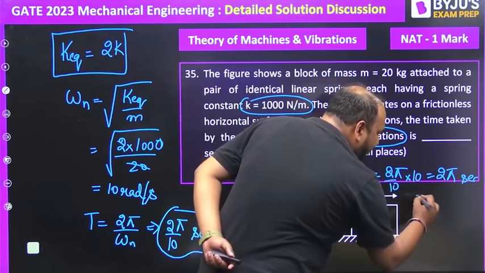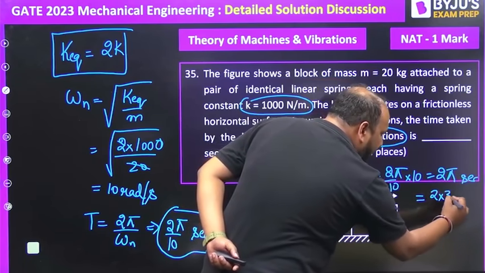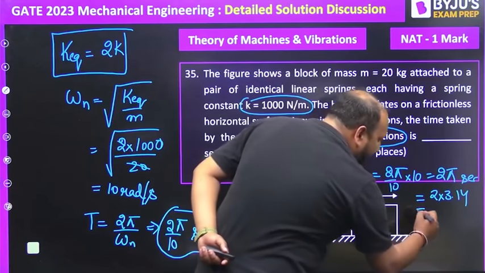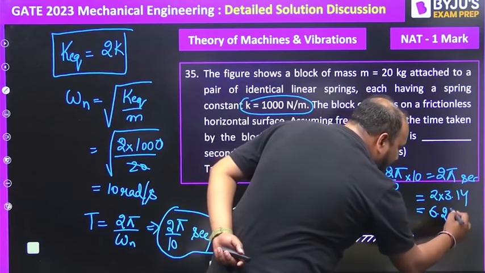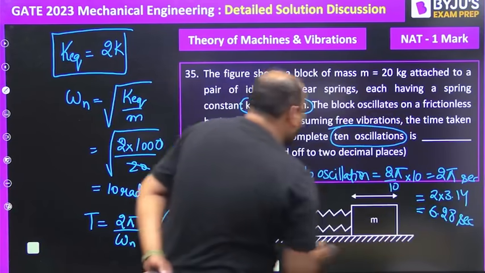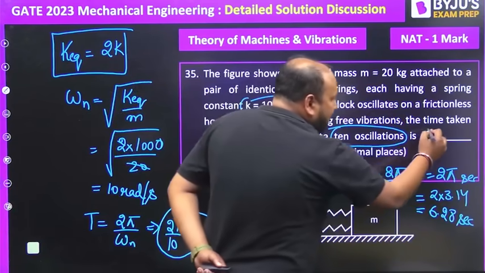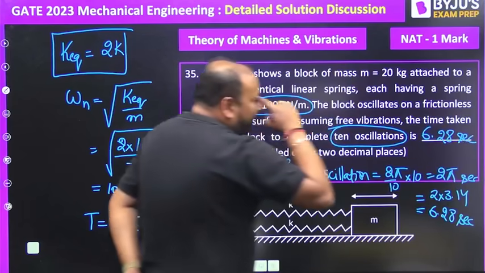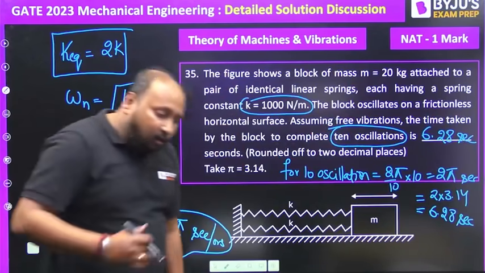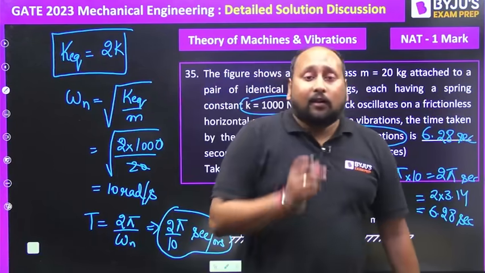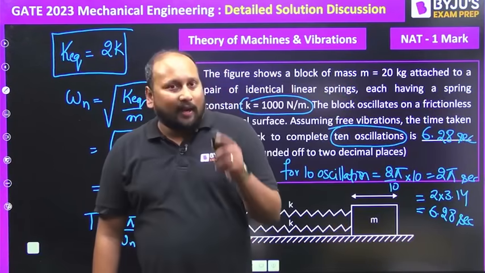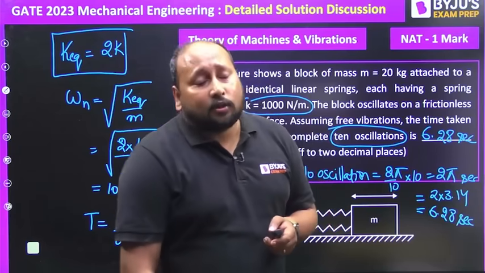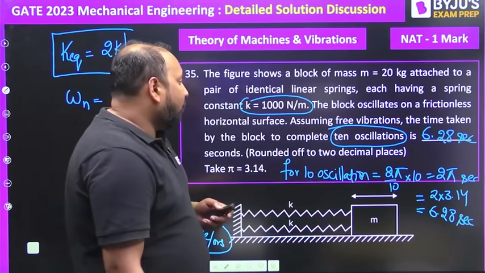That is nothing but 2 into 3.14, because they have simply stated to take pi as 3.14. So the answer is 6.28 seconds. You have to write it up to 2 decimals. So the final answer is 6.28 seconds. Okay, so again a very easy question from vibration, because I always tell the students, whenever you are preparing for GATE, vibration is a topic which you should not skip, specifically natural vibration, because you're going to get very easy questions from this topic.